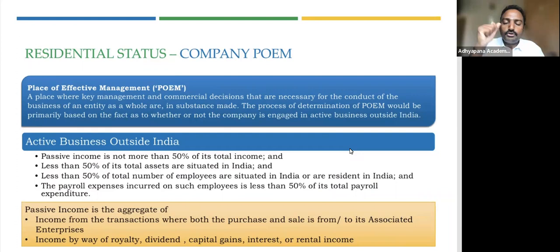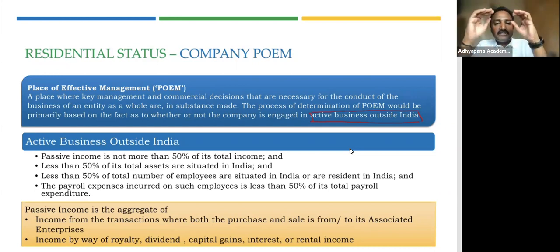So to determine this, the Indian lawmakers, that is the Income Tax Department, have given various provisions relating to active business outside India. So the company is engaged in active business outside India. What do you mean by it? When you say active business, this is your regular business operations. So where are these regular business operations operated from? Is it from India? So now the question comes, how do I actually determine this active business outside India? How do I decide whether a company has actively operated business outside India or in India?